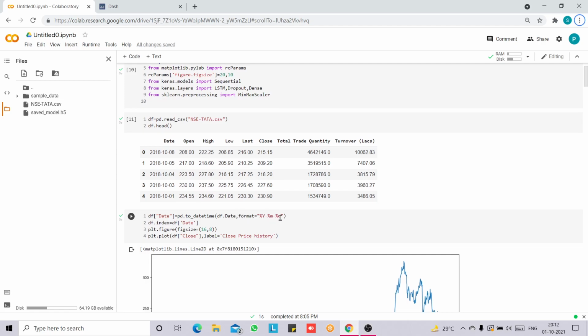So to convert it to a datetime object, we use the datetime function to convert all dates in the date column into datetime objects. Then we create an index on the date column using df.index, and plt.figure is used to create the figure object. This is used when we need to tweak the size of a figure, and then we plot the graph of closing values using plt.plot.